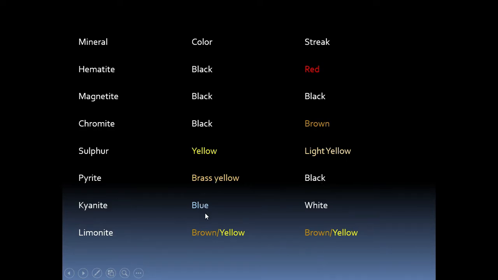Kyanite is a blue color mineral, but if you see the streak of that, it is a white color. Limonite, brass yellow, it will be the same color as the mineral color. So these are some examples of real color of a mineral and the streak of that particular mineral.